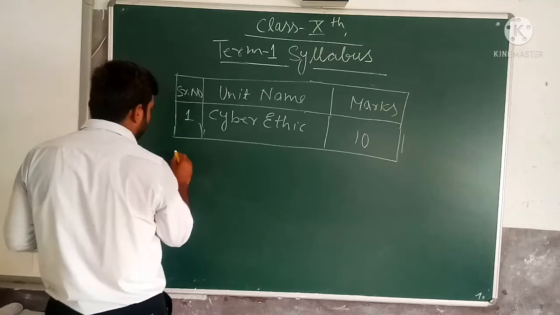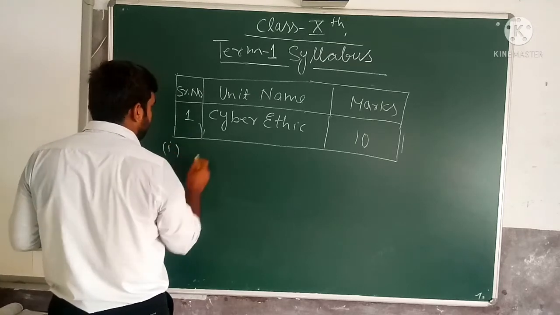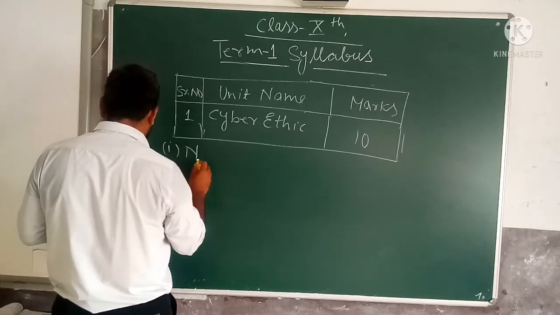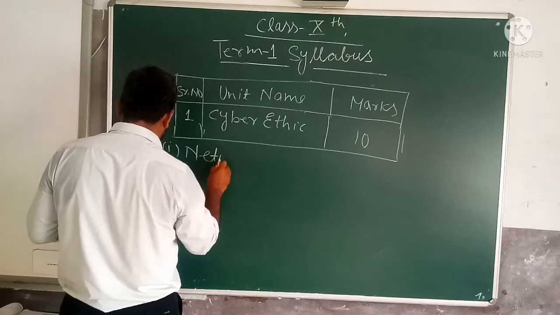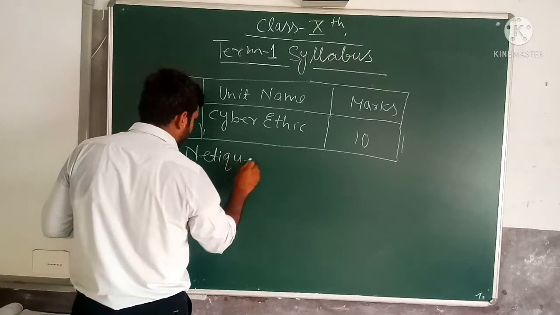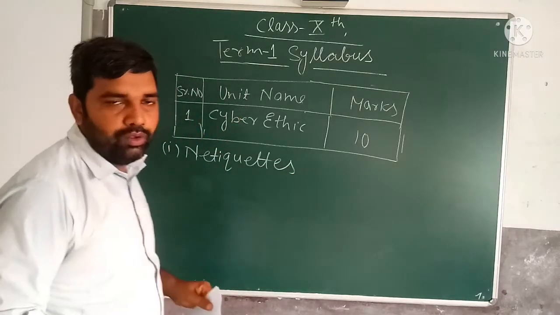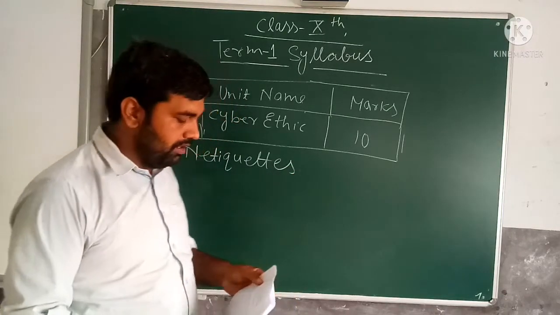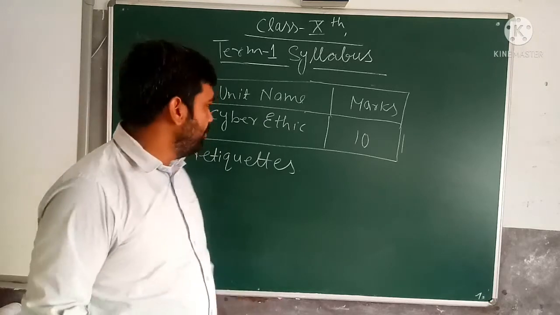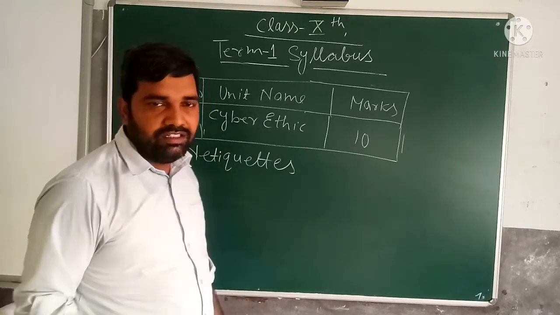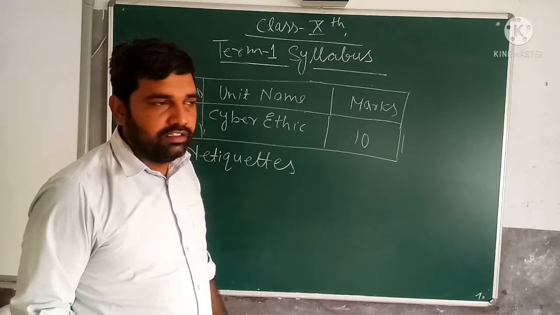The first topic in cyber ethics you have to study is net etiquettes. Etiquette means good behavior, the discipline you have to follow. So what good behavior do you follow while using the internet, while surfing the net?